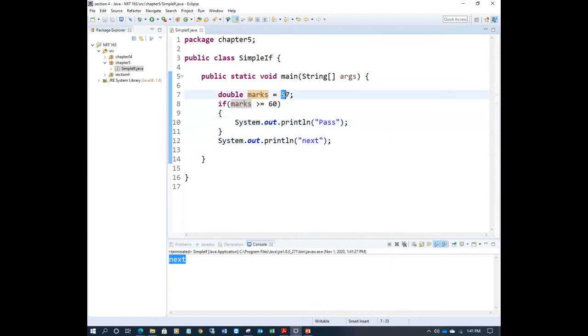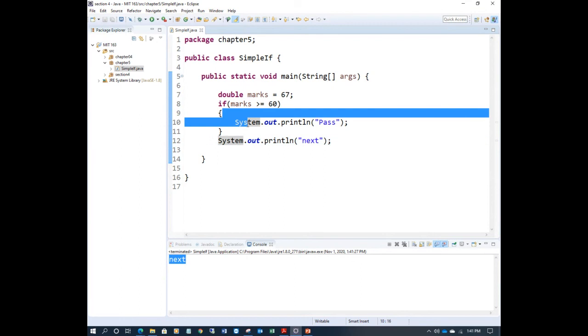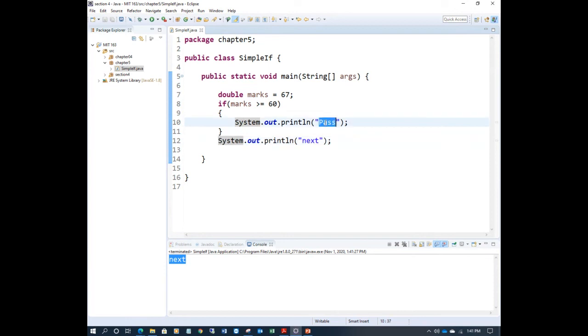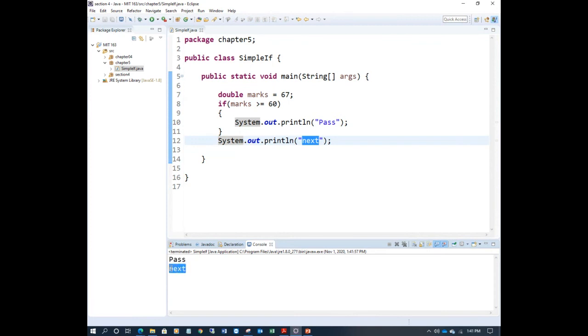So let's make it again here 67. Now 67 greater than 60, true, right? True means it will execute this block as well. This statement is there by default, whether this condition passes or fails, true or false, this will execute. So it will print pass and next. Let me show you the output. It will first print pass, then next.